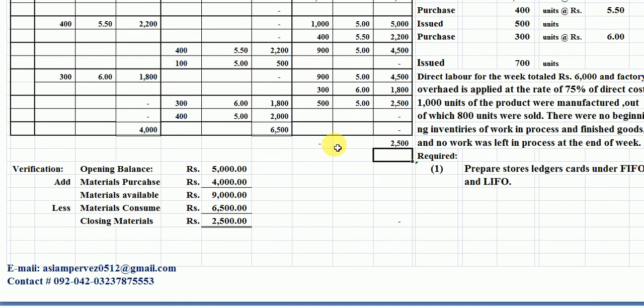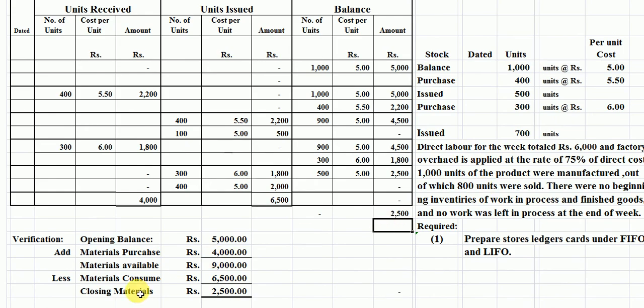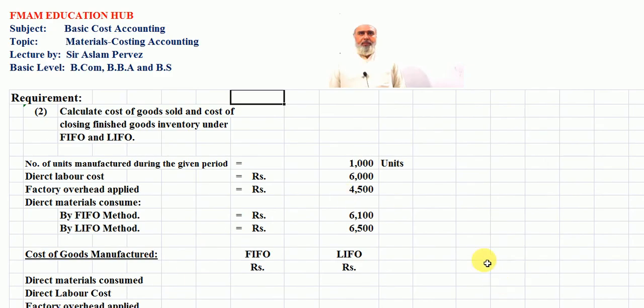Now, the second requirement is calculation of cost of goods sold and finished goods inventory. For this purpose, we have to move to the next slide. Students, this is our other slide. In this, we have a second requirement: calculate cost of goods sold and cost of closing finished goods inventory under FIFO and LIFO method.